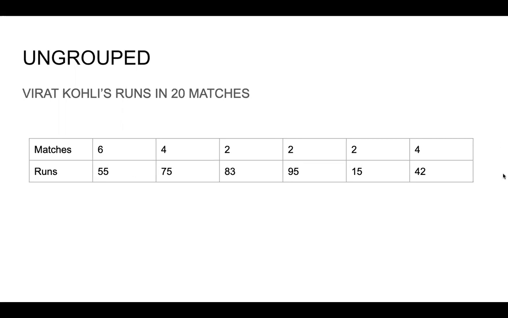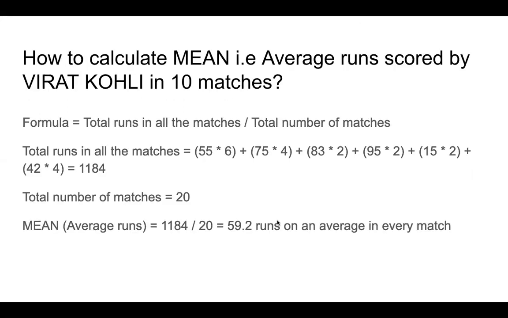Okay, so this is a total of 20 matches, and how many runs did he score? So what if now I want to find that in 20 matches, if he has scored these many runs, so 6 matches 55 runs, 4 matches 75 runs, like this, then how many runs did he score on an average in every match? In 20 matches, how many runs did he score? So this is exactly like the example which I gave you earlier, that you ate 3 chapatis on Monday, 4 on Tuesday and 5 on Wednesday. So how many did you eat on an average, right? So this is just like that. So let us look at how to find the mean or average of this.